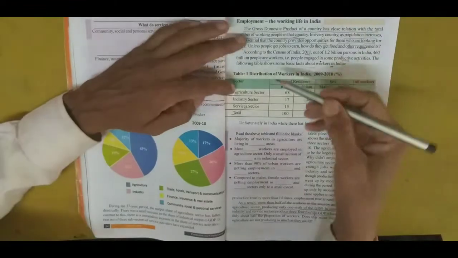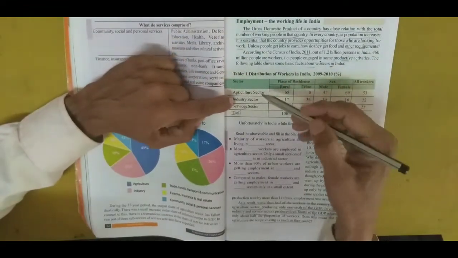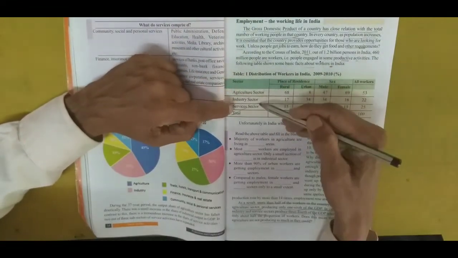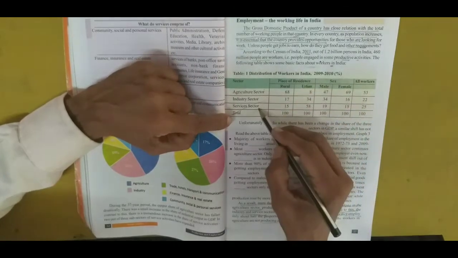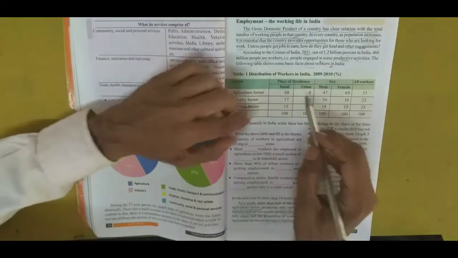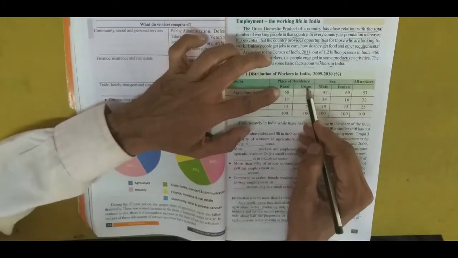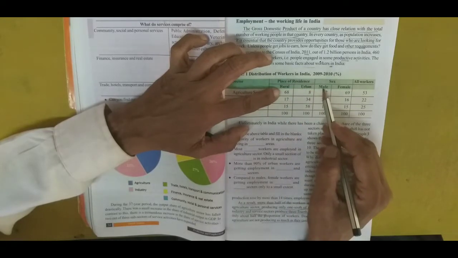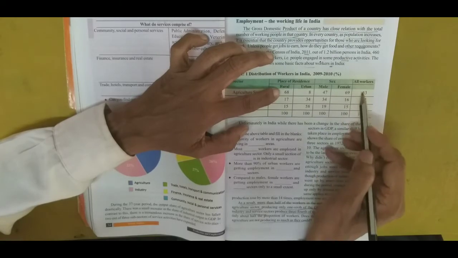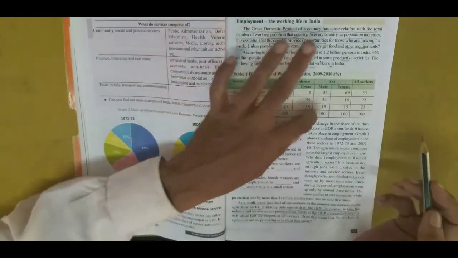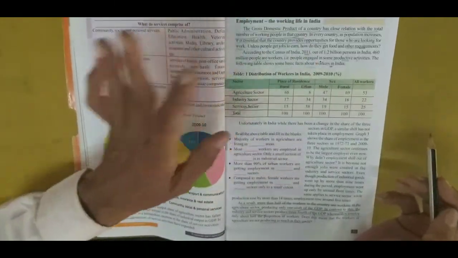We have three sectors: agriculture, industry, and service. These are divided into rural and urban, and again by gender, male and female. You can see the table and get an idea about it.